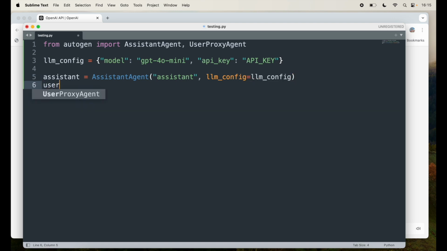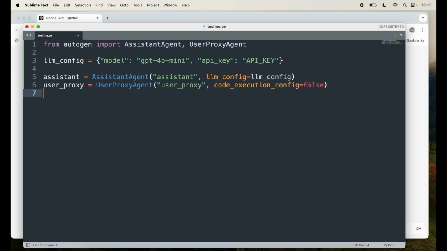And I'll create user_proxy equal to UserProxyAgent, name user_proxy, and code_execution_config equal to, set this False, capital F.